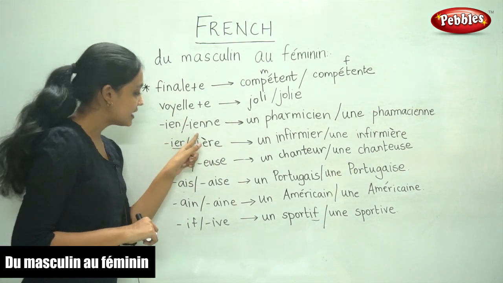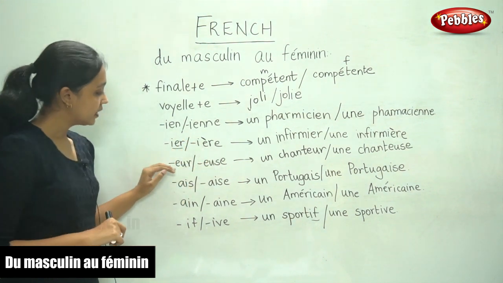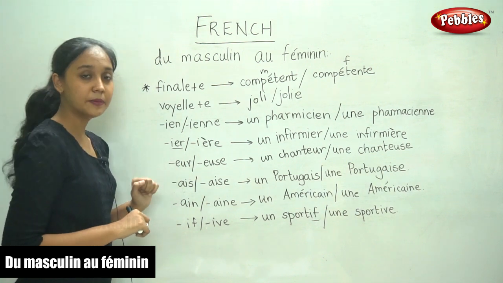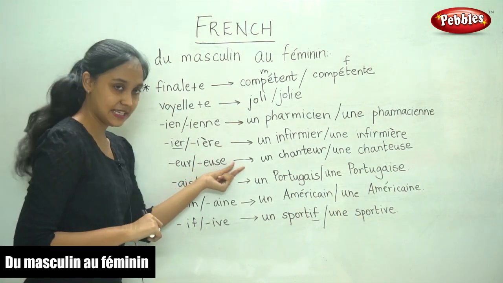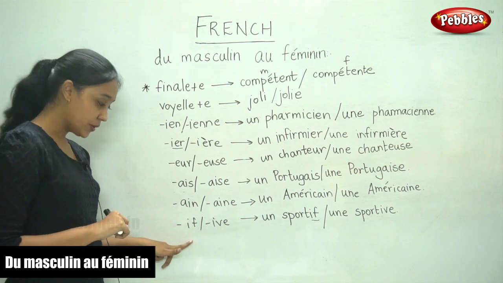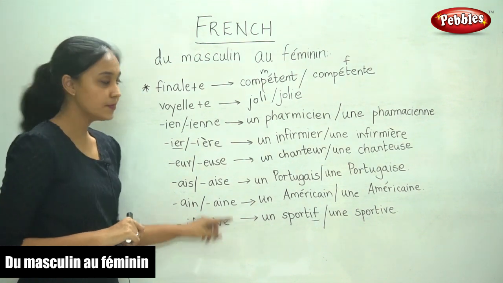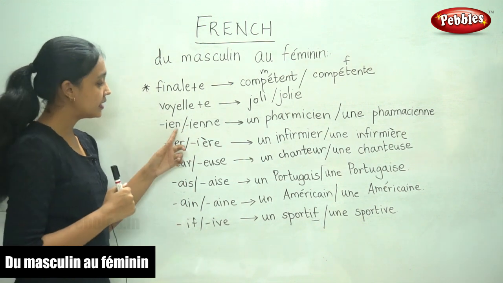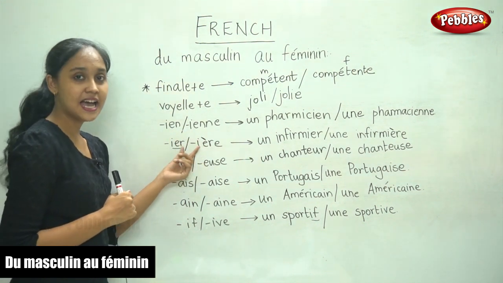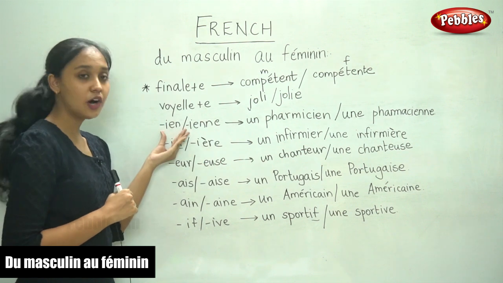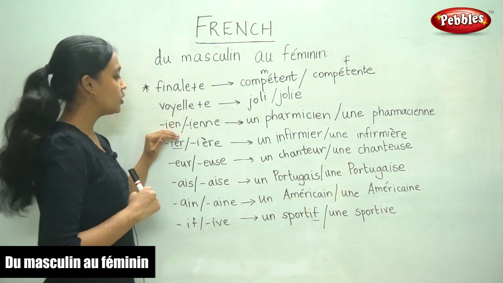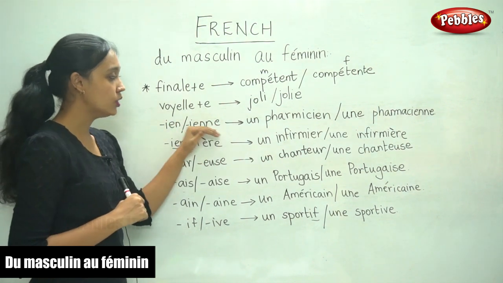You must not forget the accent here. EUR becomes EUSE, and a word ending in IF becomes IVE. So you have to remember these words and their endings and how the ending changes when you change it from masculine to feminine.